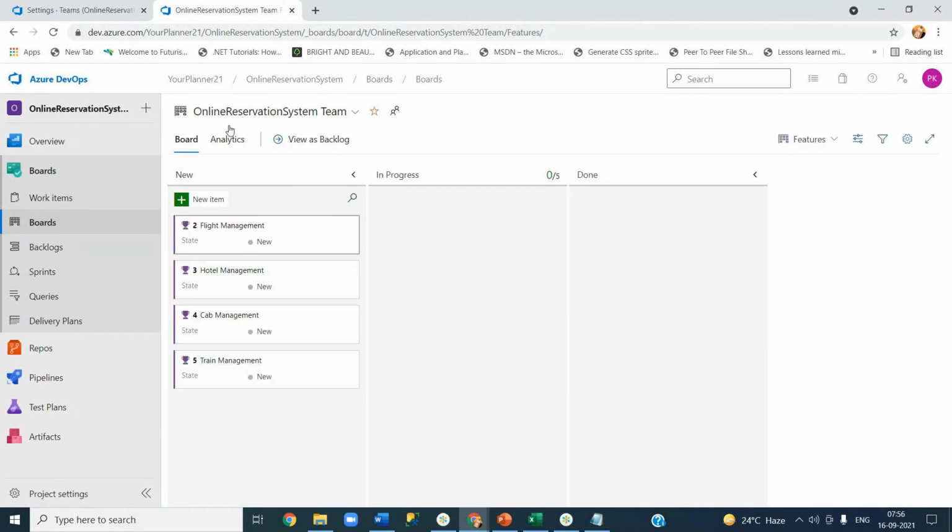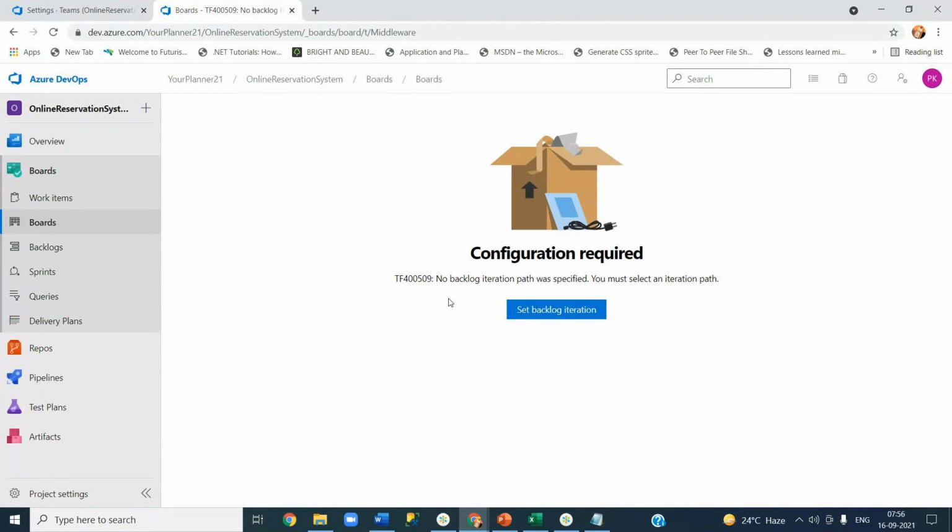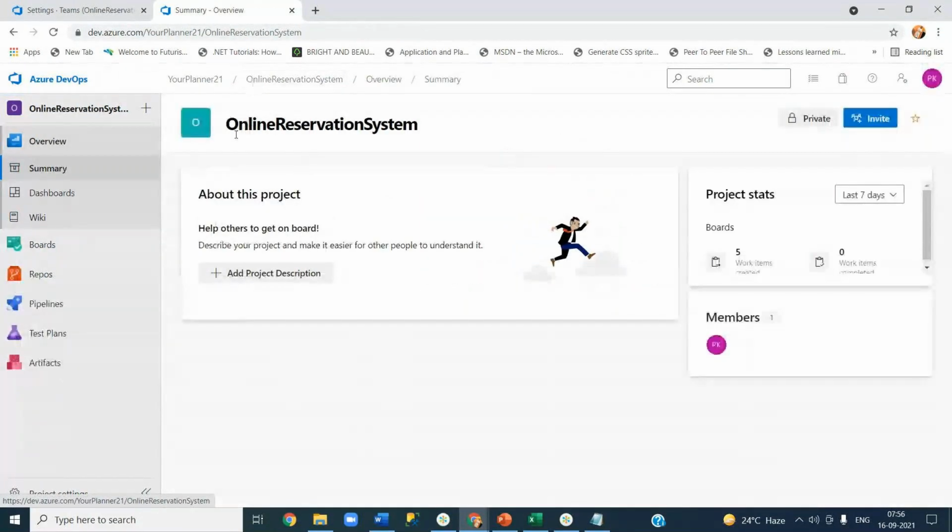So online reservation system team has got 4 different features to be developed. You can see that. Now if I change it to middleware, it is saying some issue. Hey, you haven't configured, no backlog iteration path was specified. You must select an iteration path. That's what it is saying. I'm not doing anything. Let me go back.